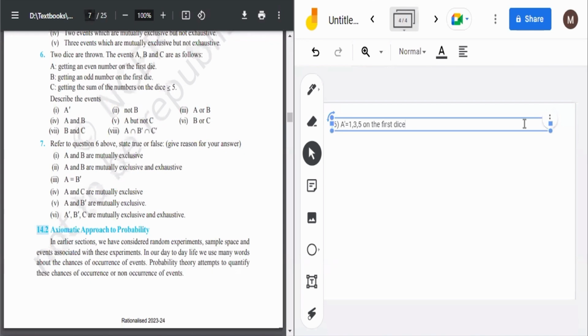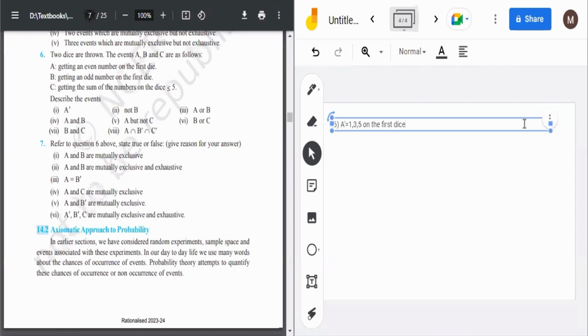Then b or c is again b union c. Getting an odd number on the first die and getting the sum of numbers on the dice less than or equal to 5. So sum of numbers less than or equal to 5 कैसे हो सकता है. 1 plus 1, 1 plus 2, 1 plus 3 less than or equal to 5. So 1 plus 4 also, and their counterparts. So we will get this many.